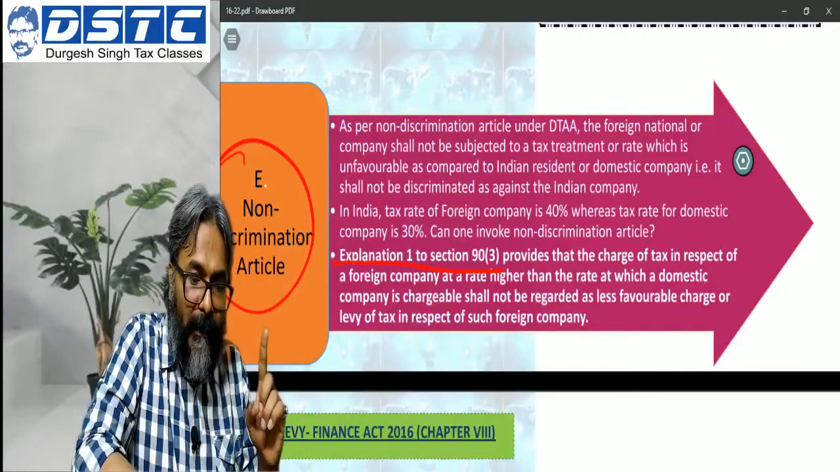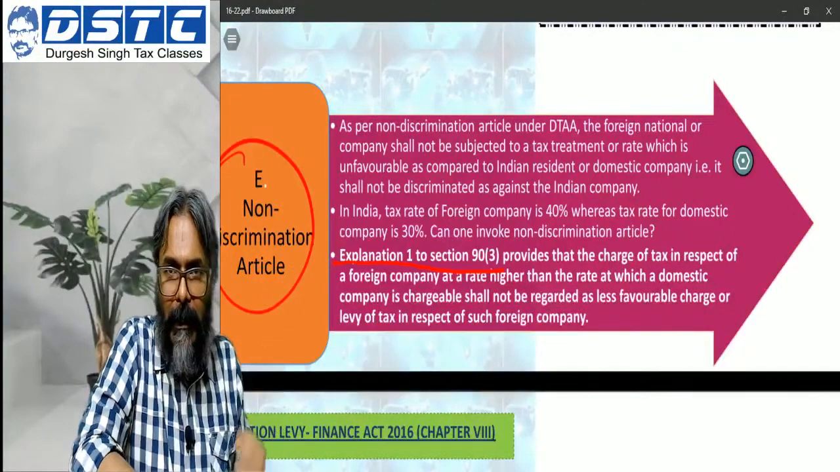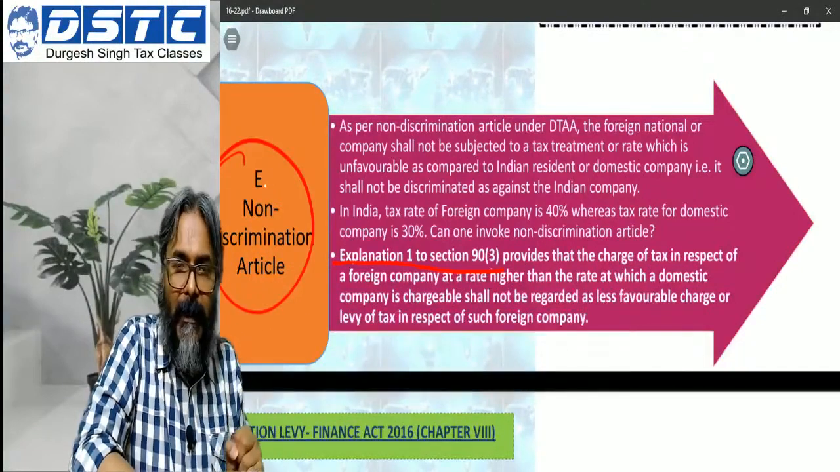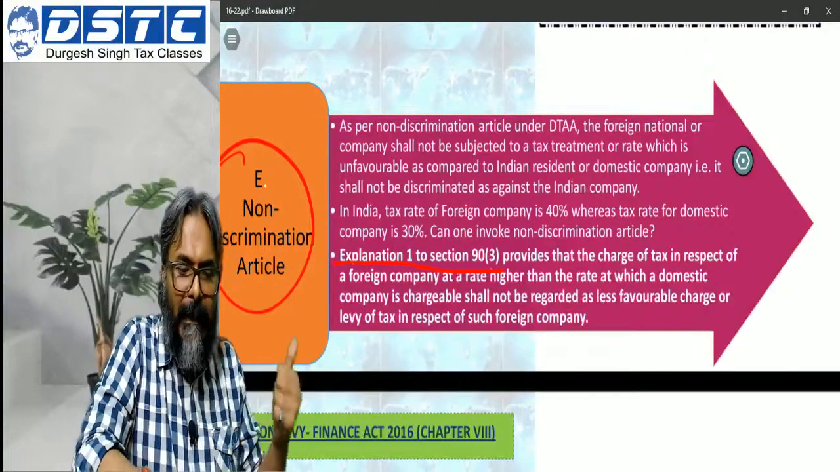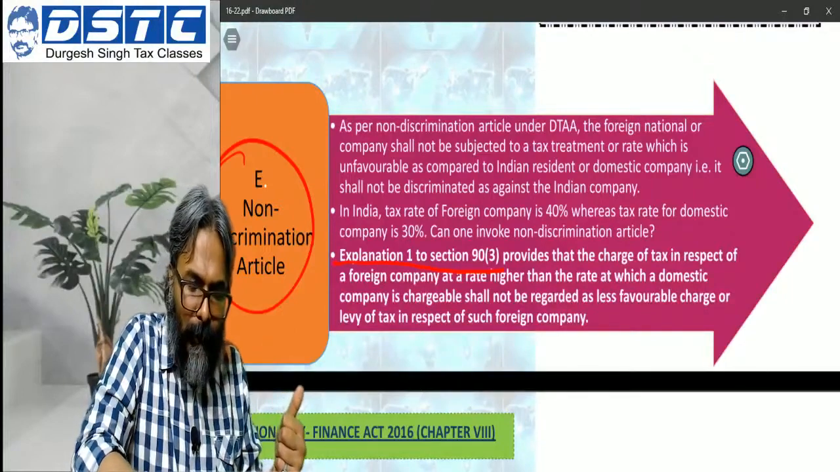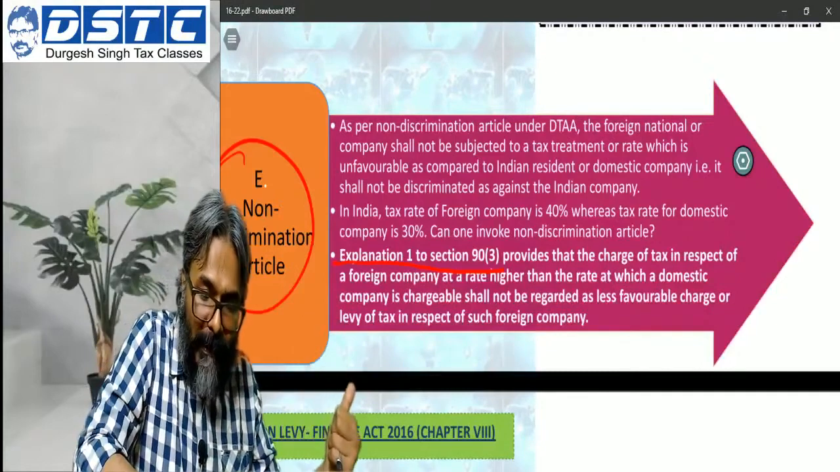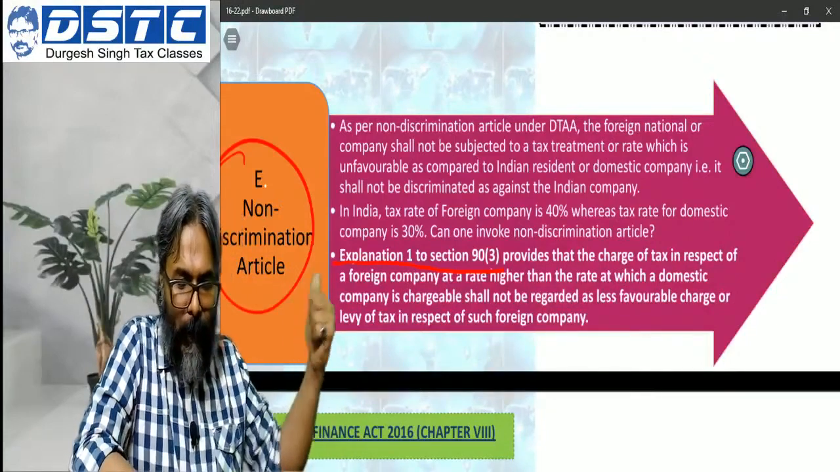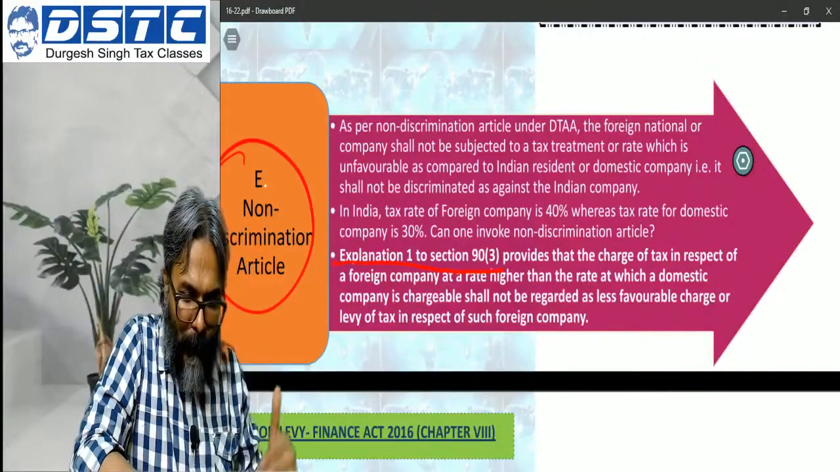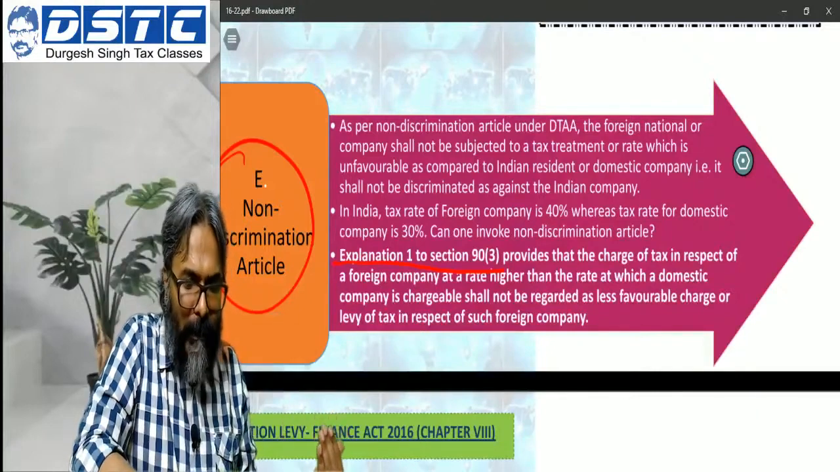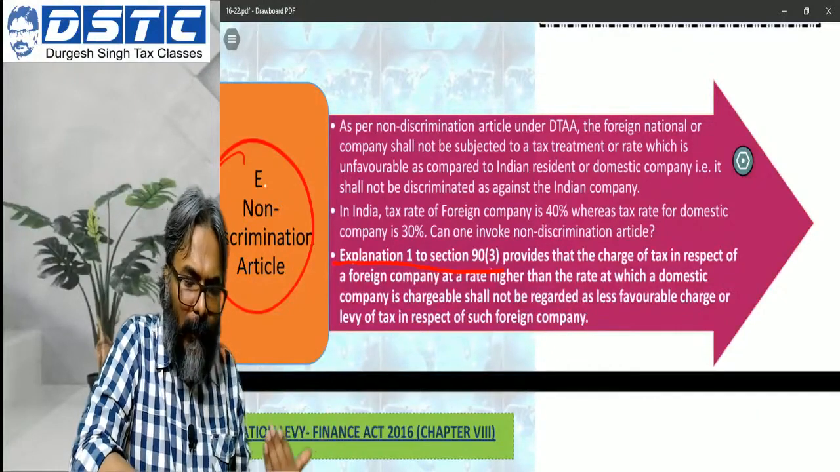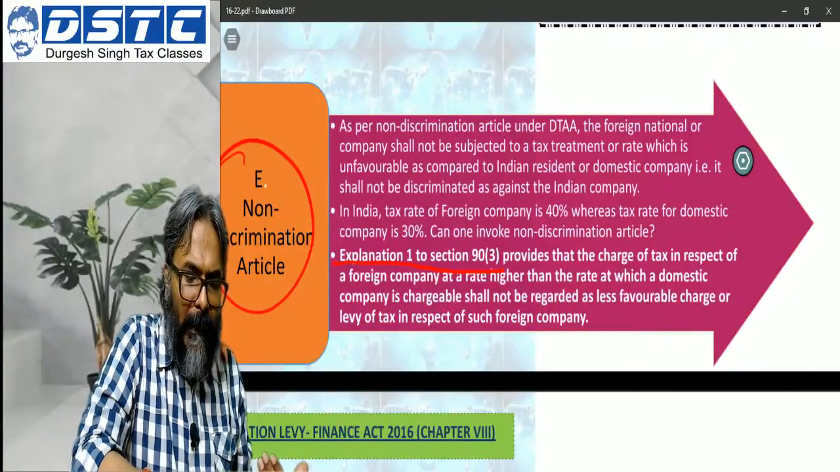Which is not the case with a foreign company. The higher surcharge factor. Similarly, the DDT angle, students, you will find the same thing. Who has to pay the liability of DDT? It is the domestic company, not the foreign company. So if you consider all these factors, obviously we can conclude that the foreign company is the one